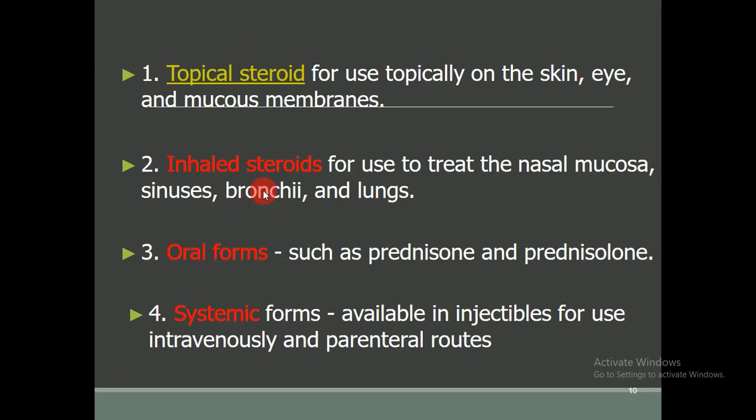So corticosteroids are available in different dosage forms, like topical steroids, inhaled steroids, oral form and systemic. The oral forms are such as prednisone and prednisolone. So these are the oral forms. The fourth one is systemic form. The systemic form is available as injectable for use by intravenous and parenteral routes.